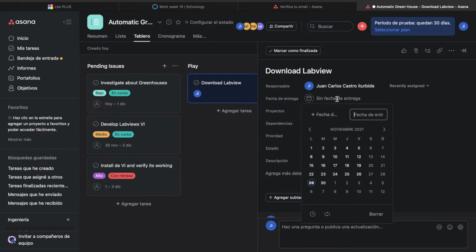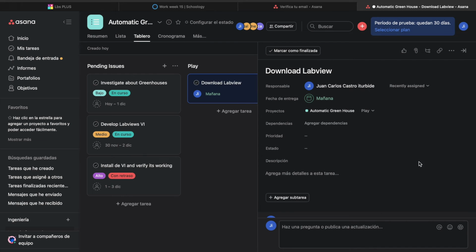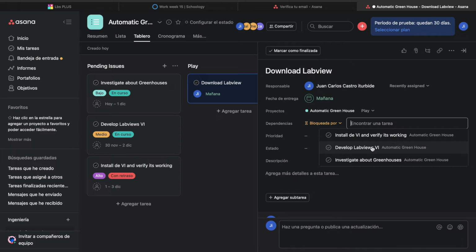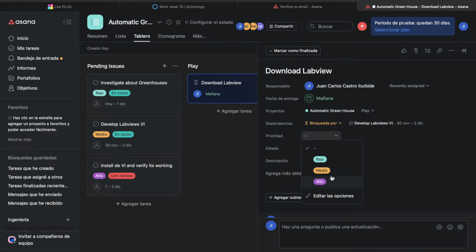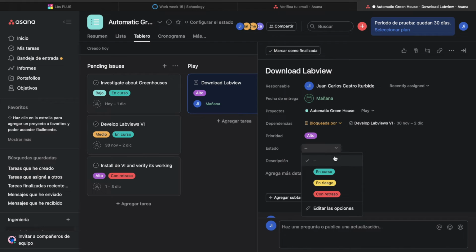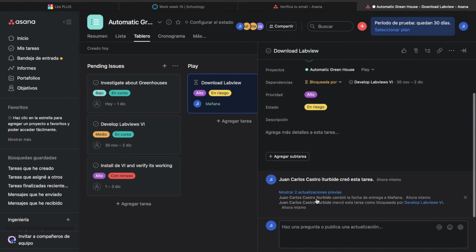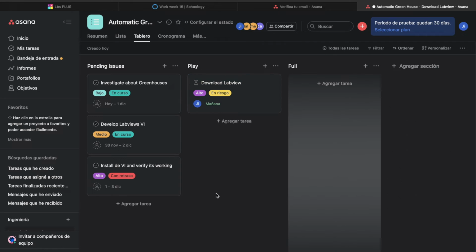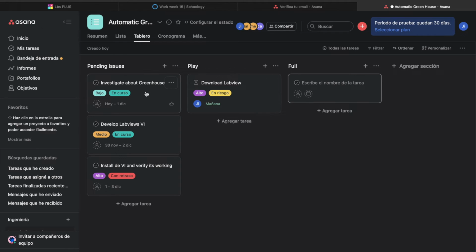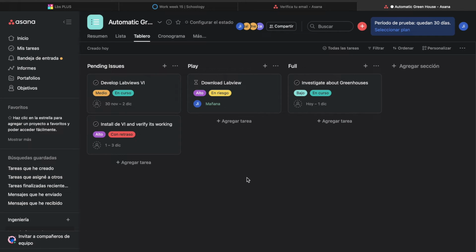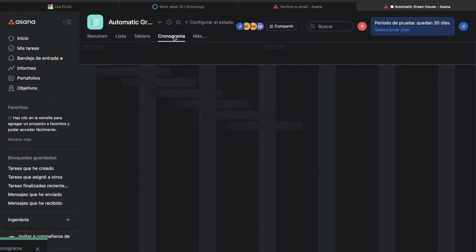And for example, for this activity that I just added, I am first setting who's going to be responsible, when I have to do it, which activity that I haven't set yet depends on this activity, and my priority. I said here that this is a high priority and that it is at risk, so I need to do it right now. If I decide that I've finished one of my activities, I just take it with the mouse and drop it in full.